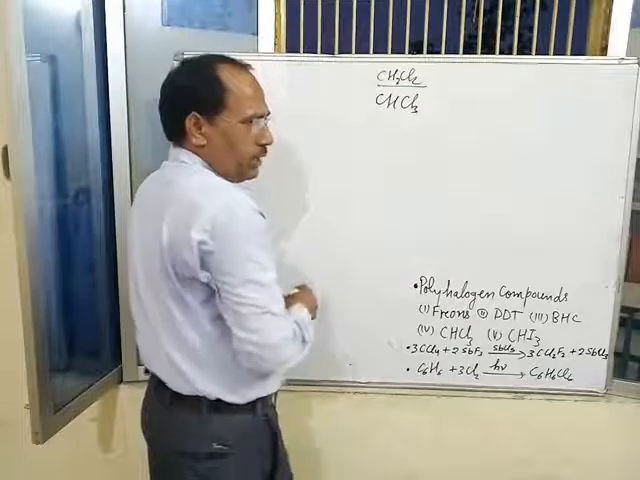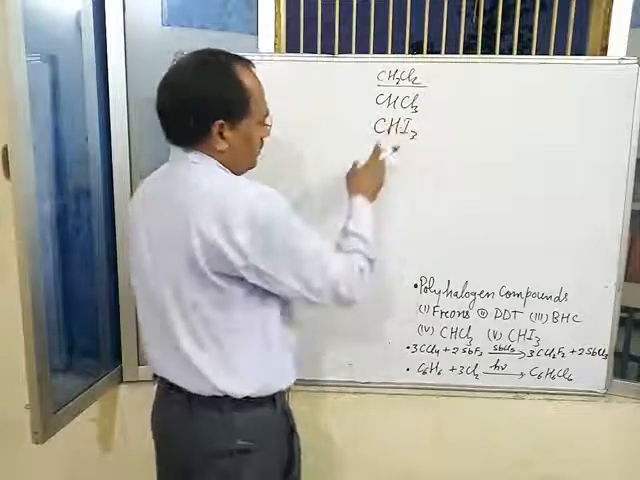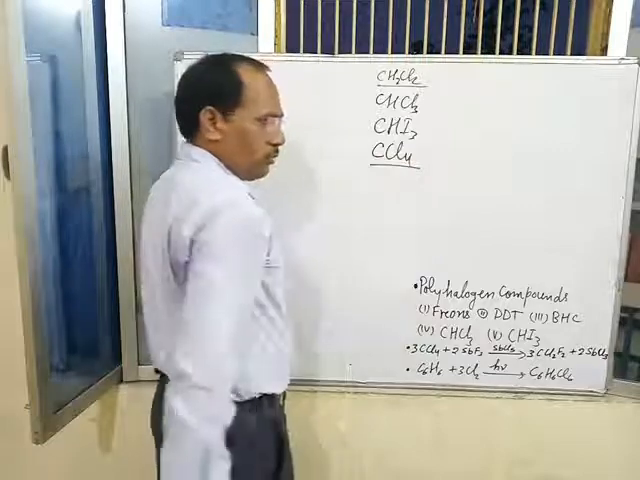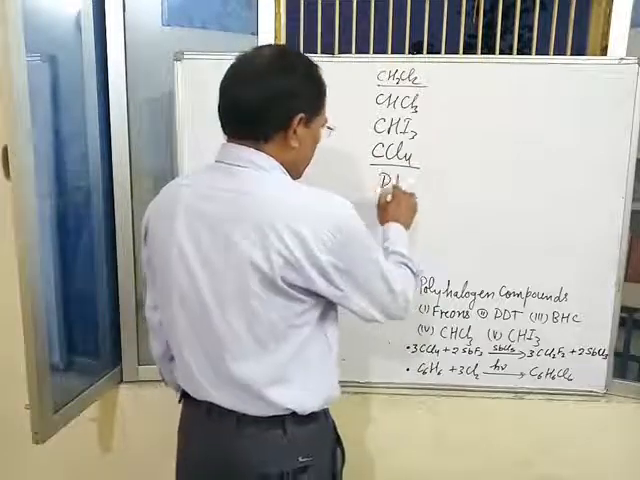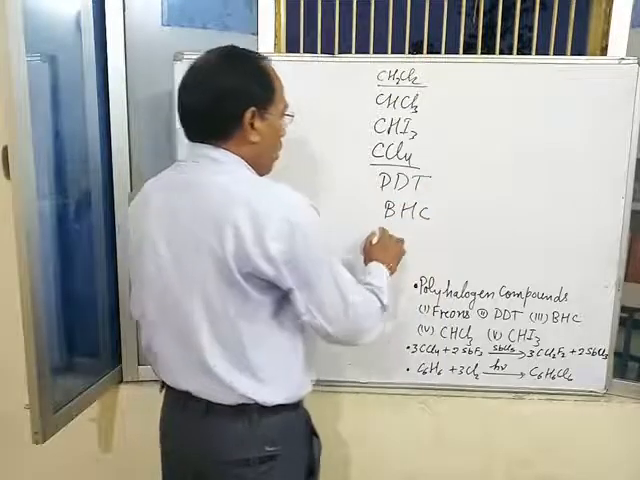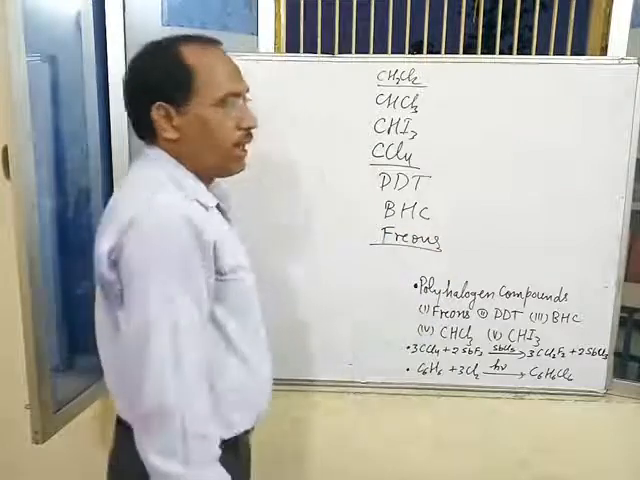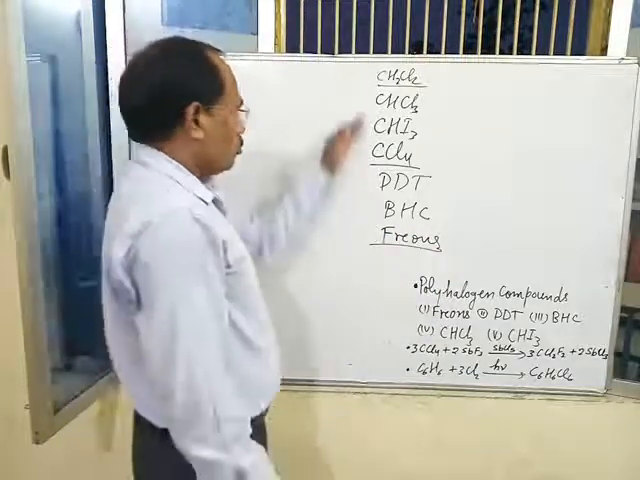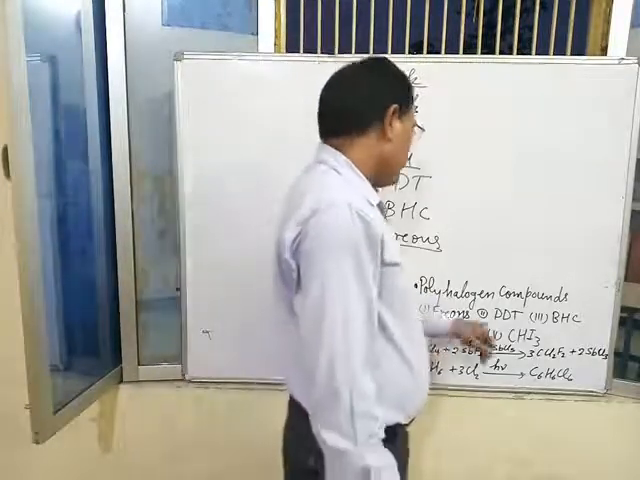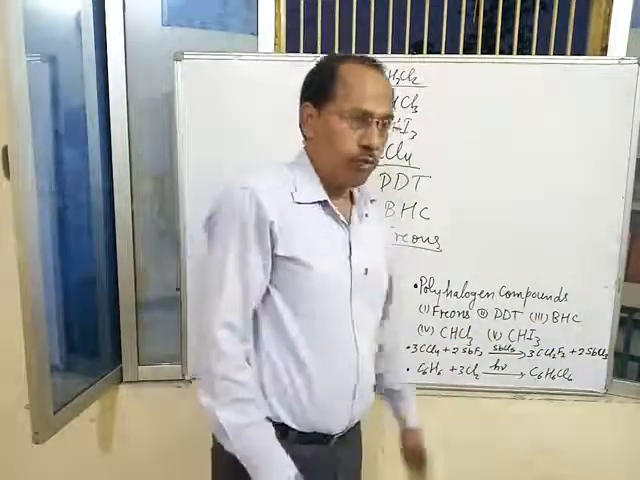CHCl3 is also a polyhalogen compound. CHI3, iodoform, is a polyhalogen compound. CCl4 is a polyhalogen compound. DDT, BHC, freons, all are polyhalogen compounds. So one by one, we study about freon, DDT, BHC, chloroform and iodoform.